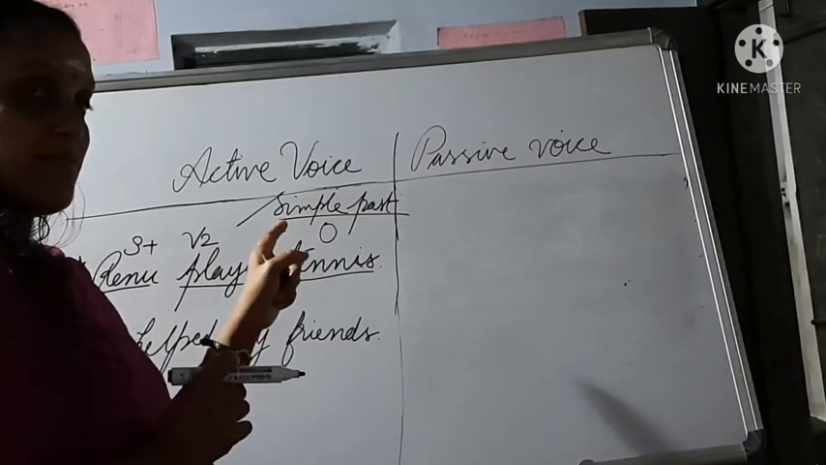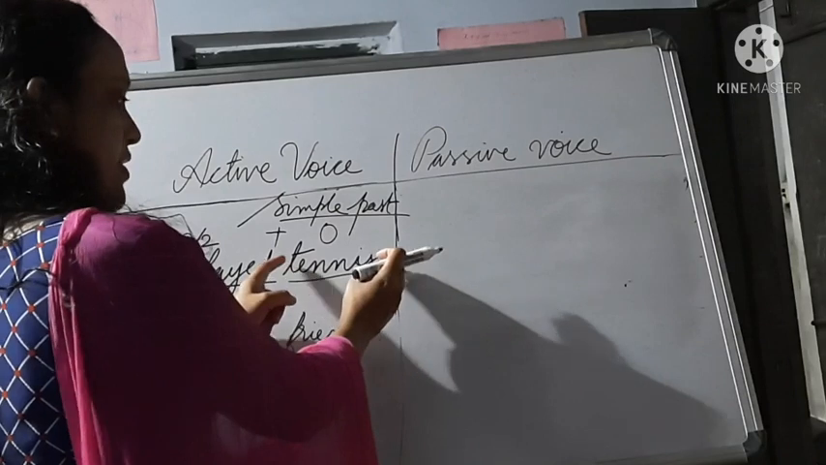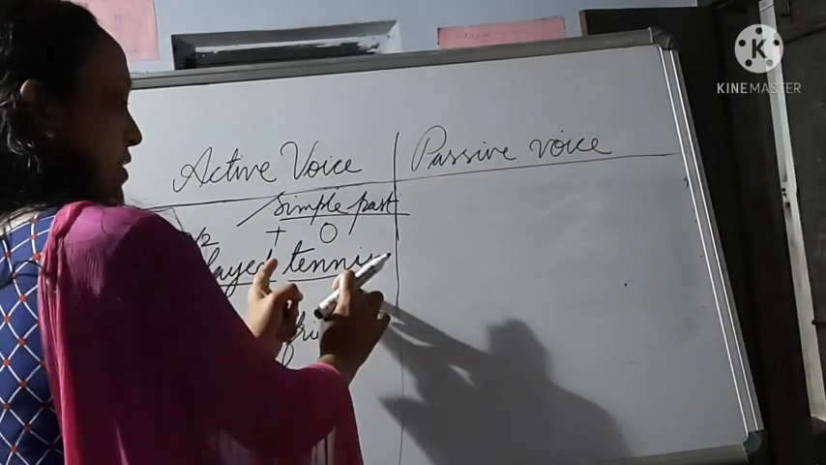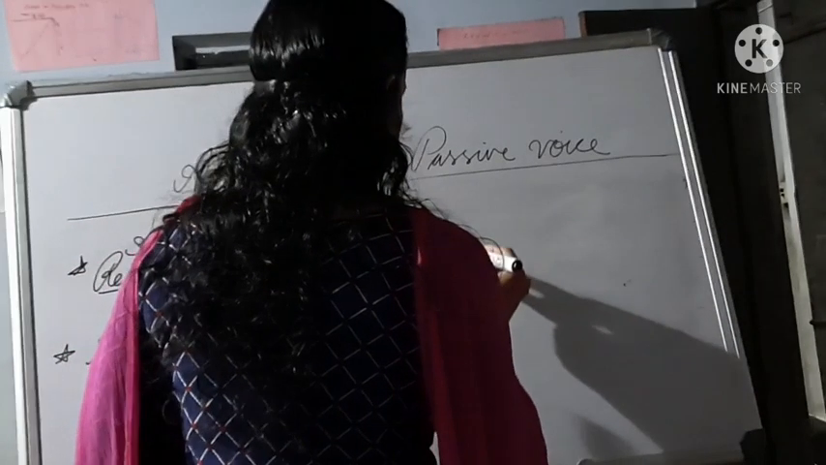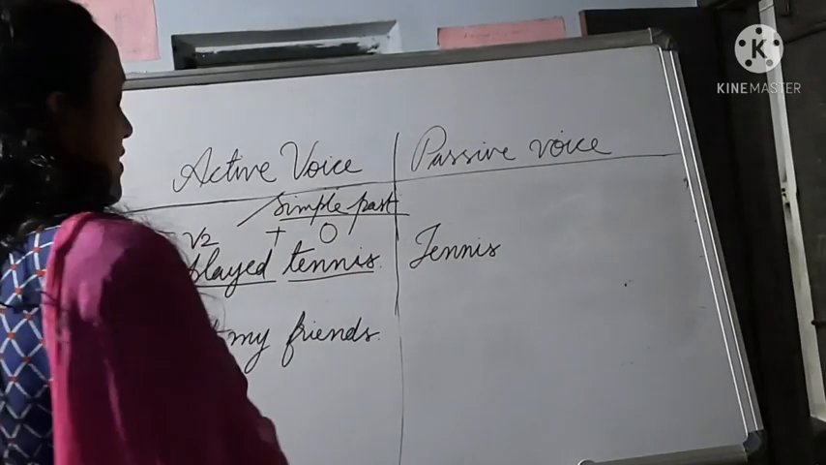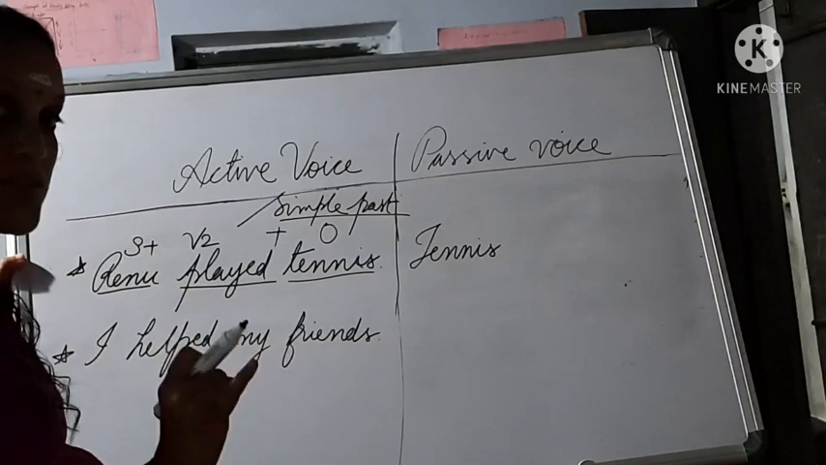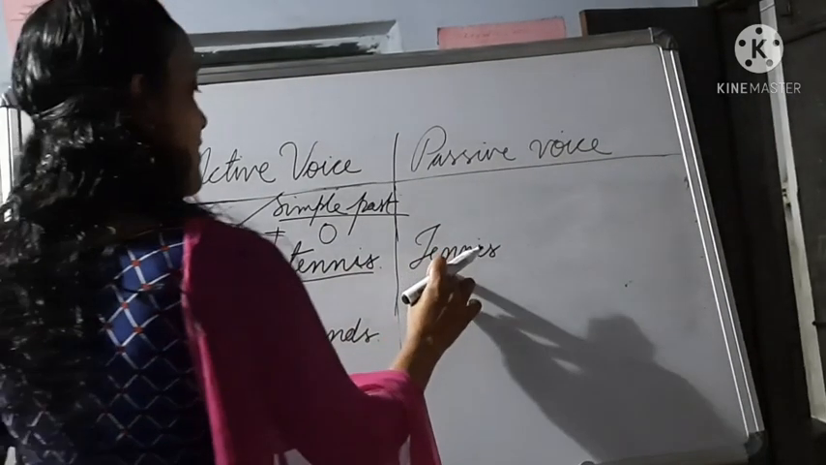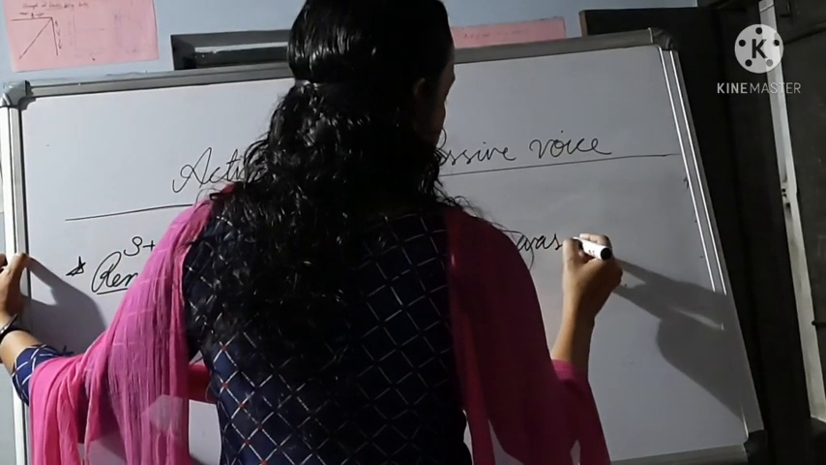So there we used object. We took this object and placed here. So here also take the object. Tennis is the object. So write tennis. Since played is in simple past tense, we have to use was or were. Which one? Was or were. So tennis is singular. So we have to use tennis was.